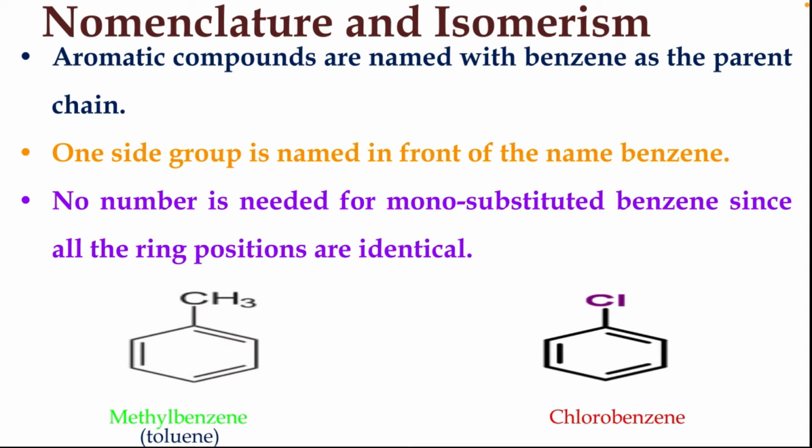Here we have some examples. Here on the benzene ring, a methyl group as well as chlorine is substituted. So the names are methylbenzene, which is also called toluene, and chlorobenzene.